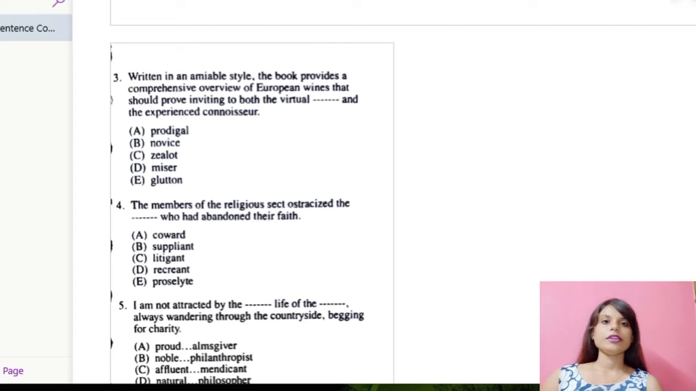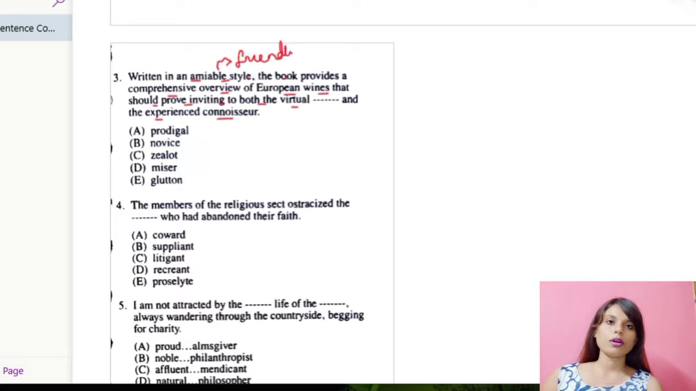Number 3. Written in an amiable style, the book provides a comprehensive overview of European wines that should prove inviting to both the virtual and the experienced connoisseur. So they are talking about something written in an amiable style in a book. What is amiable? Amiable means having or displaying a friendly and pleasant manner. So written in a very friendly manner, you can say.